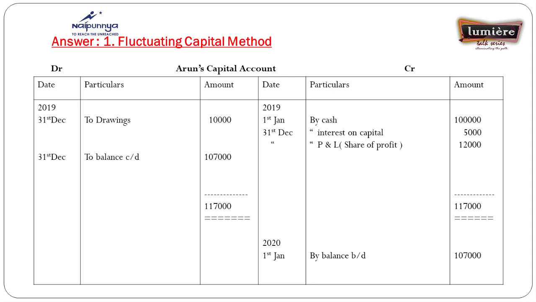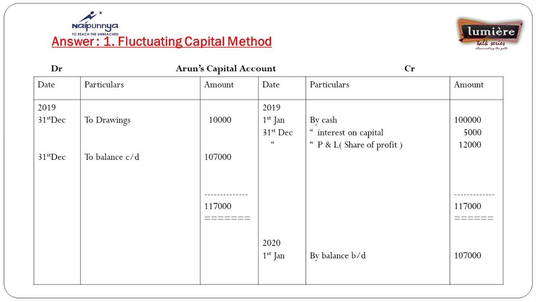Here you noted that in the beginning Arun introduced only rupees 1 lakh as capital, and his capital position at the end shows 1,07,000. That fluctuates, that varies. Why? Because all adjustments are made in the capital account itself. That is the feature of the fluctuating capital method.